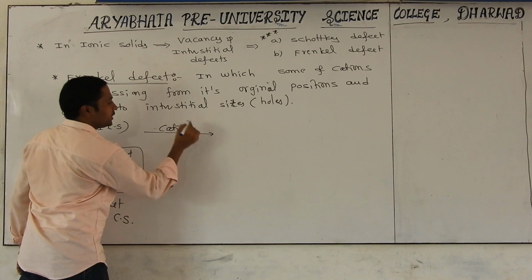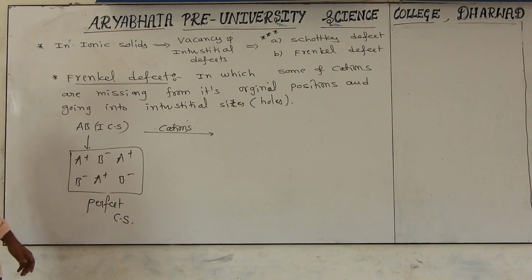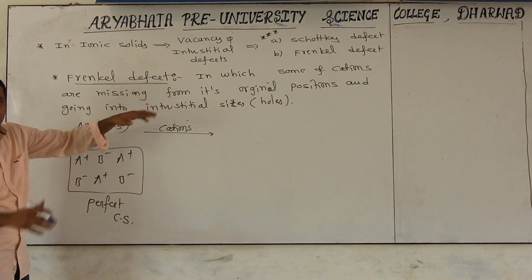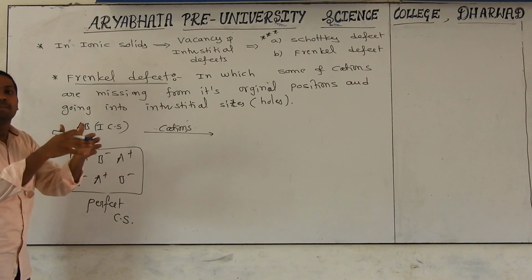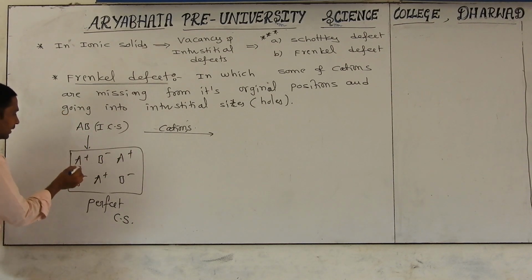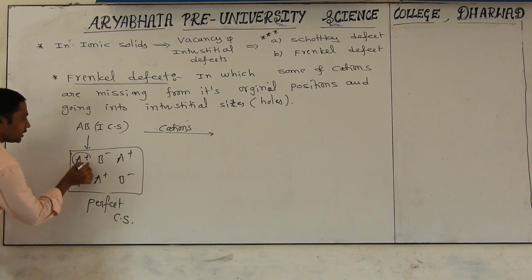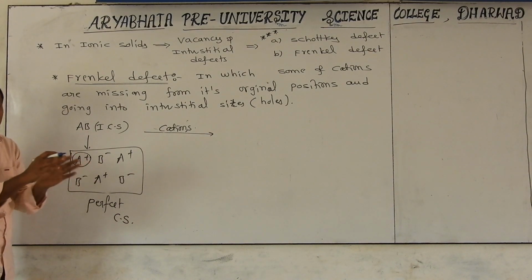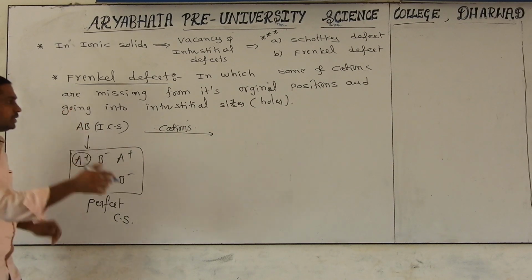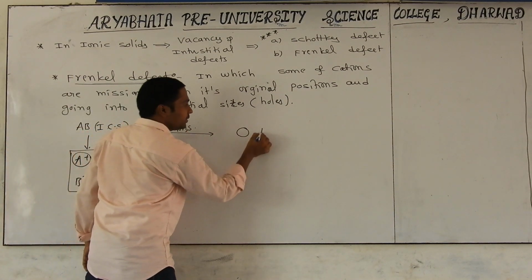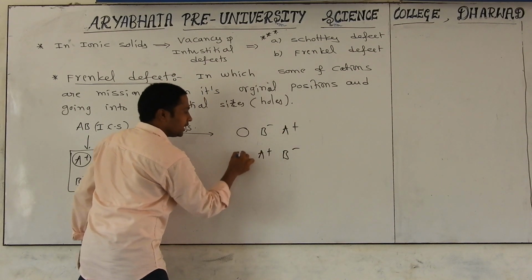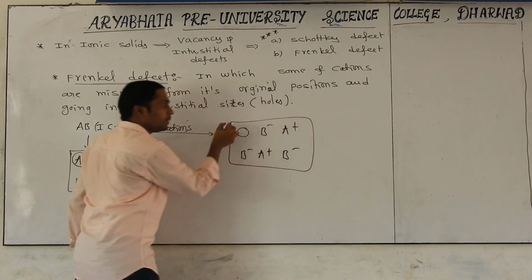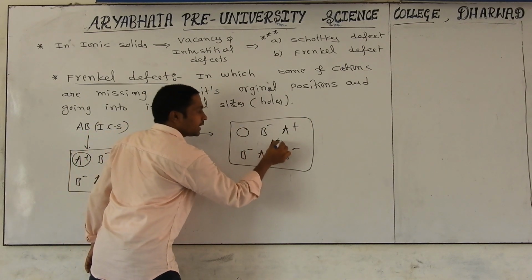The remaining definition is already there. Some of the cations are missing. What is the meaning of cations? Positively charged particles. They are missing from their original position, but not coming outside; they are going into the gaps. The position changes. For example, I am showing this. An A plus particle is missing from its position, but not coming outside. It is going into the gaps. Then what do we get here? A gap. B minus, A plus, B minus, A plus, and B minus. That A plus particle goes into the gaps.